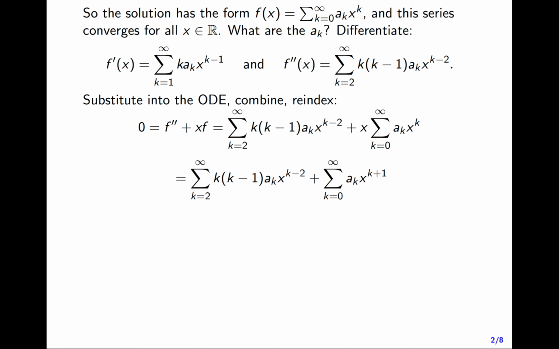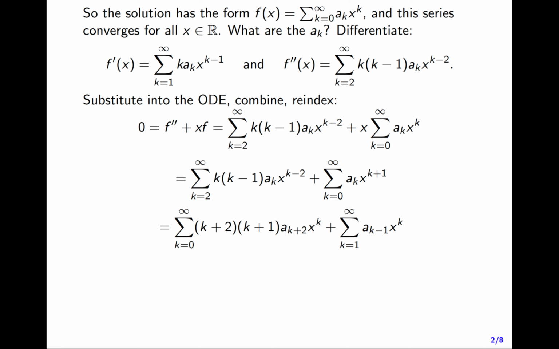And now I want to reindex and combine the series in a couple of ways. I want to have the same powers of x in both series. I like powers of plain old x to the k. And I want to get the series starting at the same index. You see, one of these series starts at k equals 2 and has powers of x to the k minus 2. The other starts at k equals 0 and has powers of x to the k plus 1.